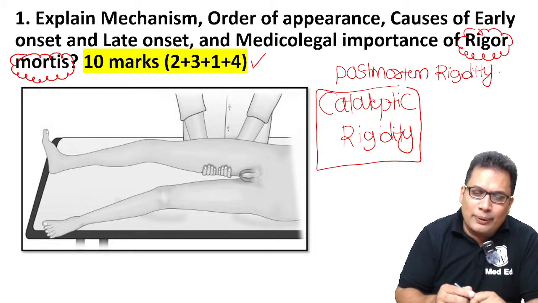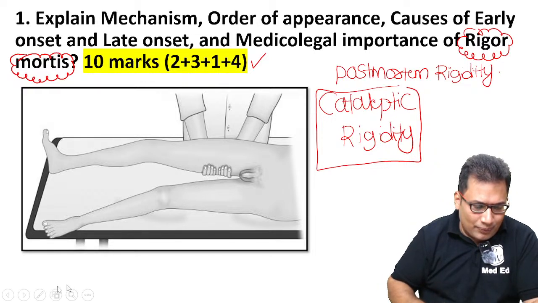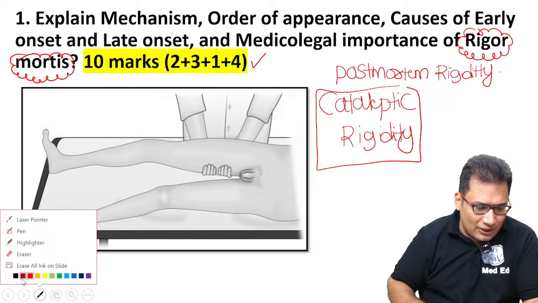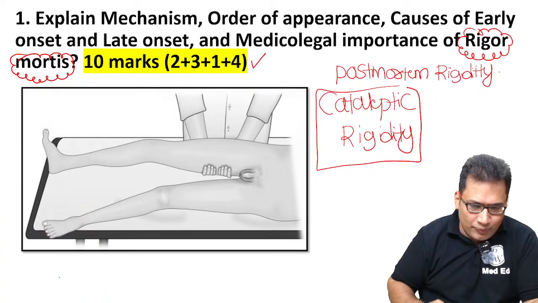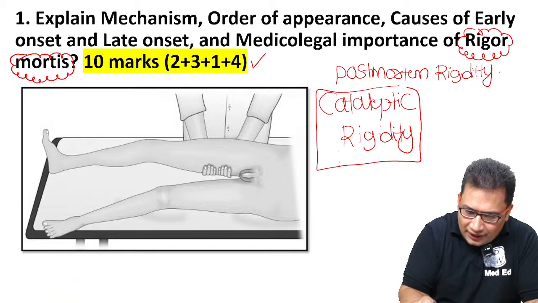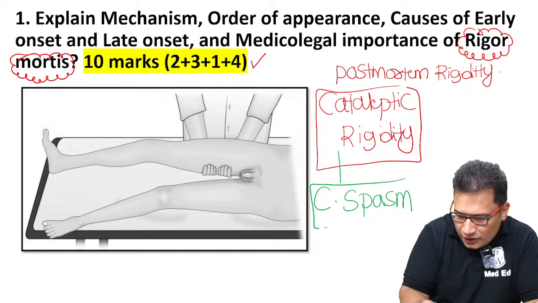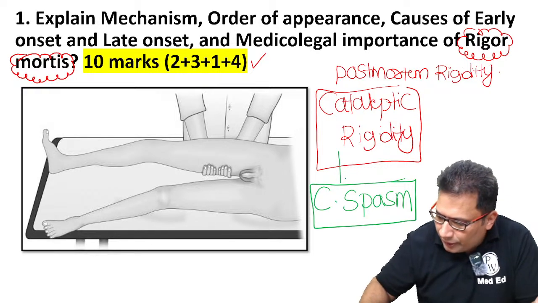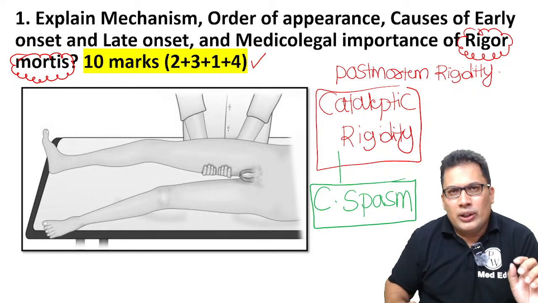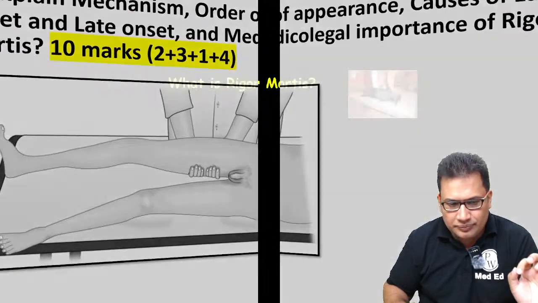So your answer should be cadaveric spasm. Cadaveric spasm is known as cataleptic rigidity. Cadaveric spasm. Okay. Yes.